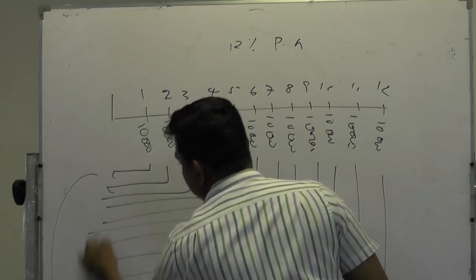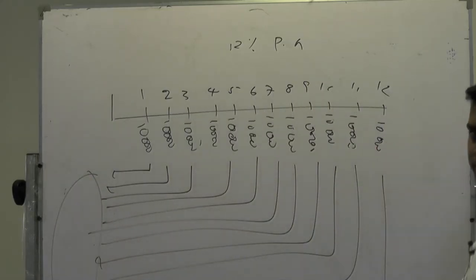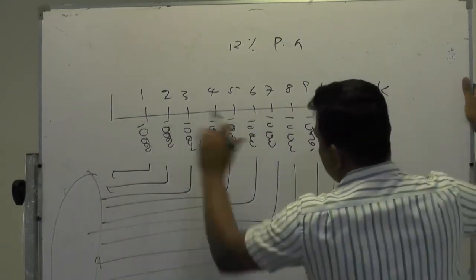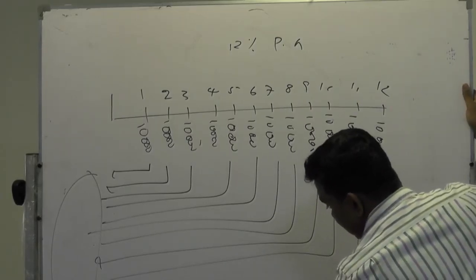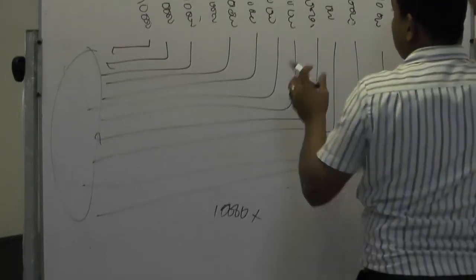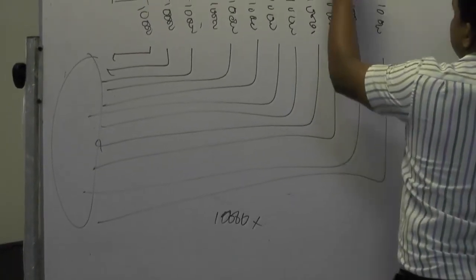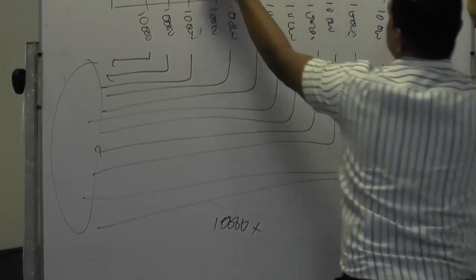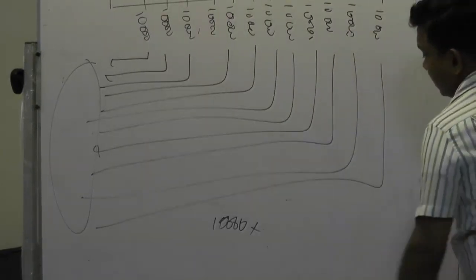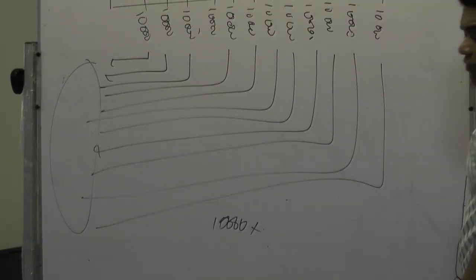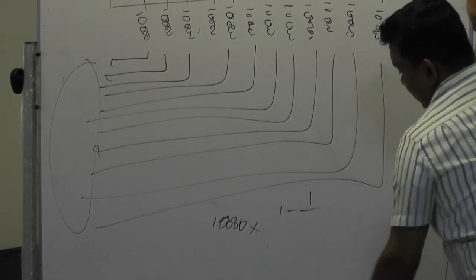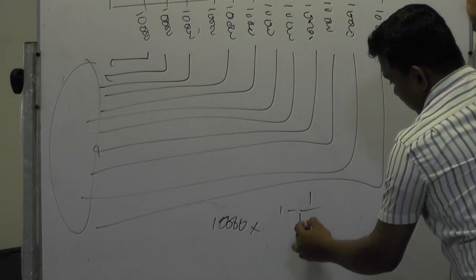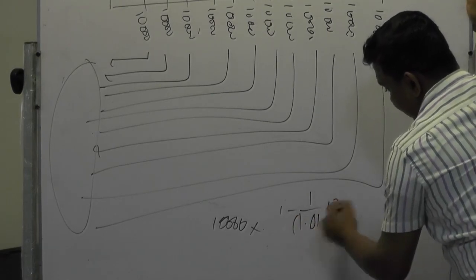Therefore, take the present value of these monthly installments. You know all installments are equal. Therefore, you can multiply only 10,000 into the annuity factor. Monthly rate will be 1%, right? Monthly rate will be 1% since per annum is 12%. The accumulated discounting factor for 12 months is like this: 1 minus 1 divided by 1 plus r, that is 1.01 power n, 12.